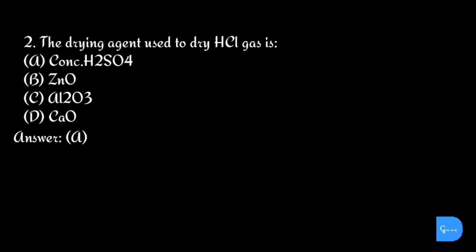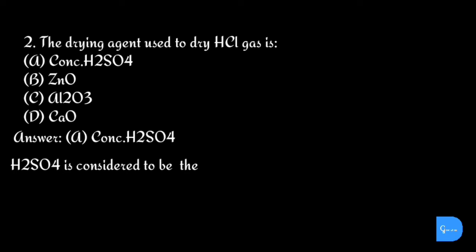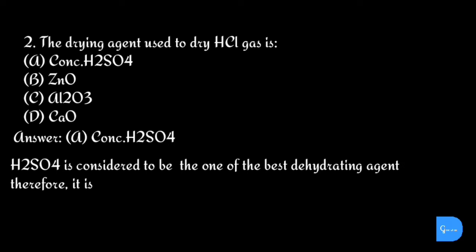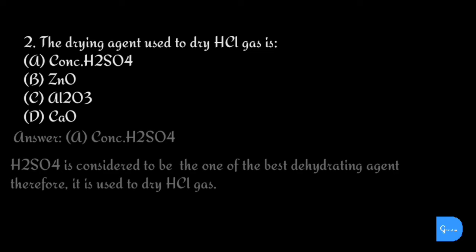The correct answer is option A. Concentrated sulfuric acid. Sulfuric acid is considered to be one of the best dehydrating agents, therefore it is used to dry hydrogen chloride gas.